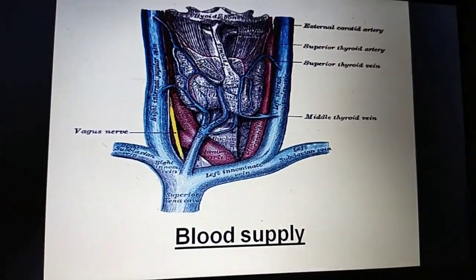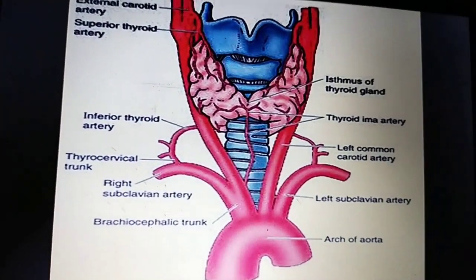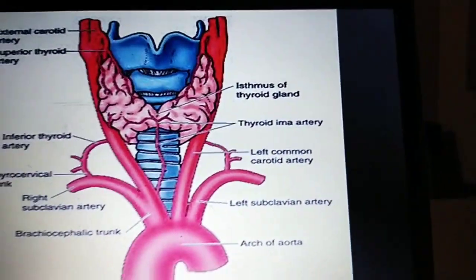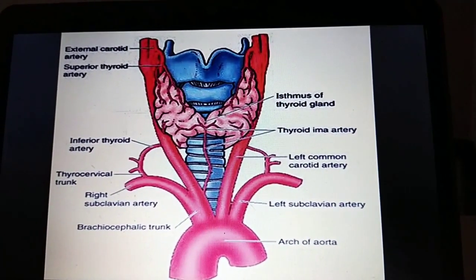Okay, now we can go for the blood supply of the thyroid gland. The blood supply of the thyroid gland is mainly by the superior thyroidal artery and inferior thyroidal artery, and sometimes there may be a thyroidea ima artery.